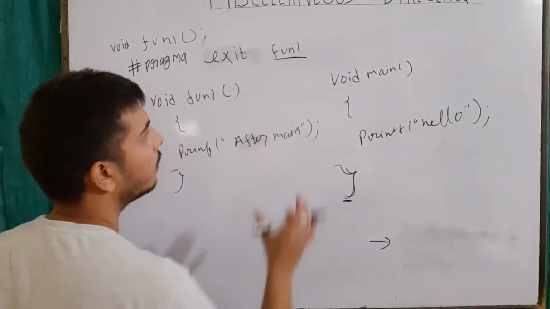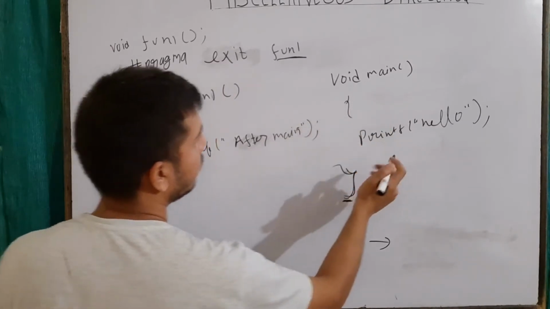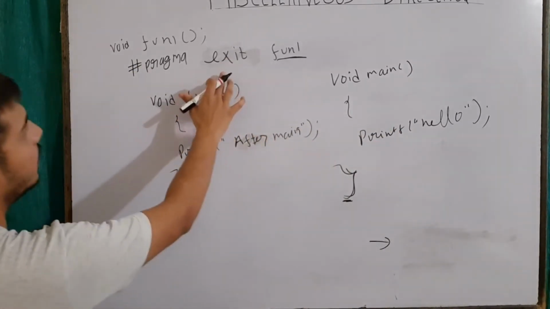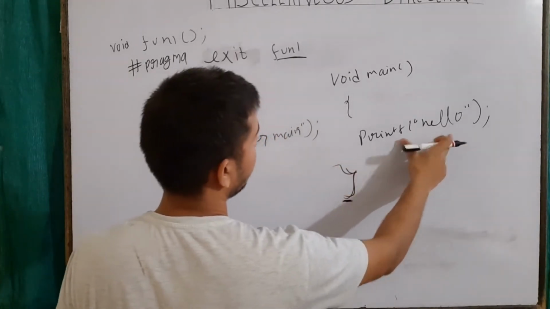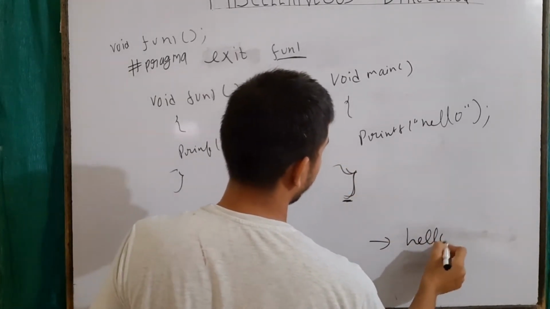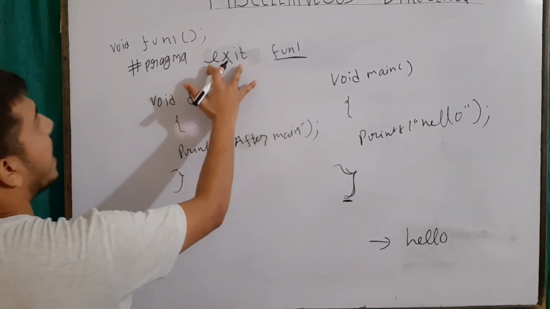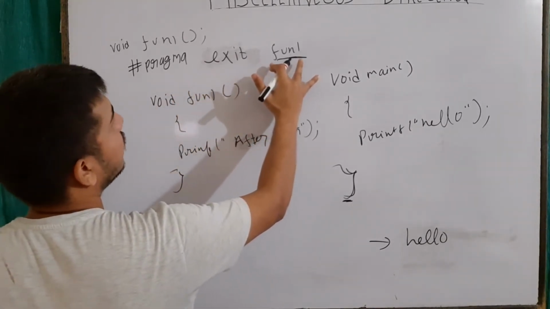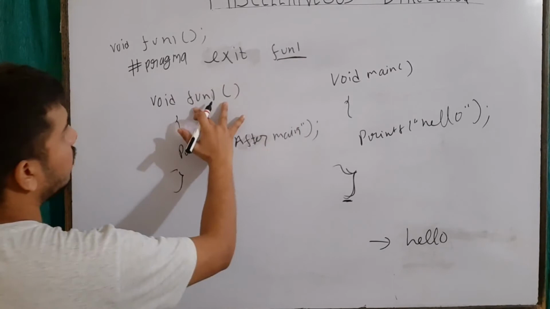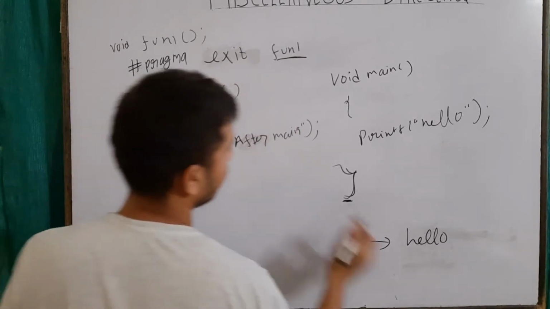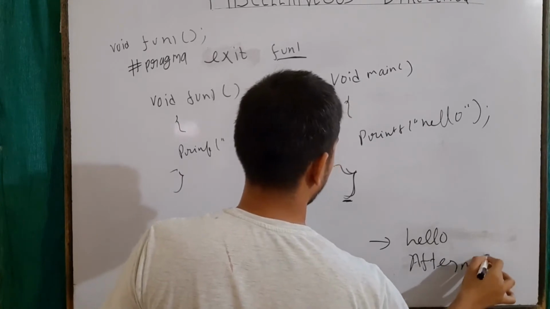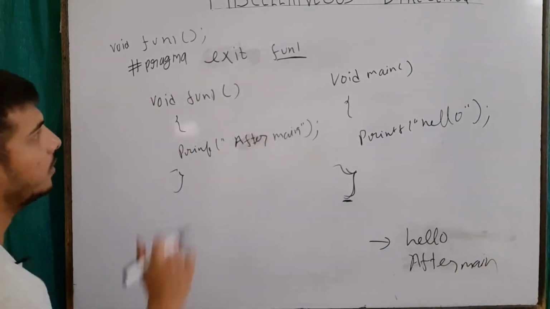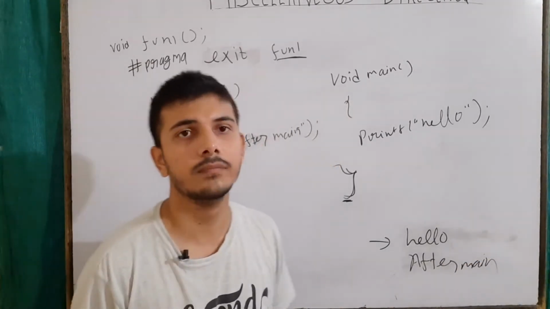Okay, what will happen? Void main will be called, and we had written here exit. After the exit this function will be called, so it will see printf hello, it will print hello. And since we had given our instruction that at exit you have to call function1, it will call function1, this function will execute and it will print this after main. Okay, so this is the use of hash pragma.